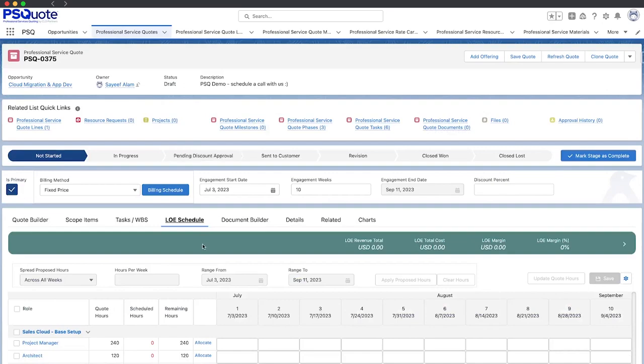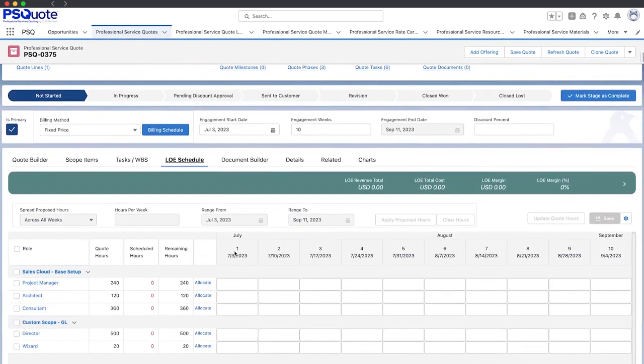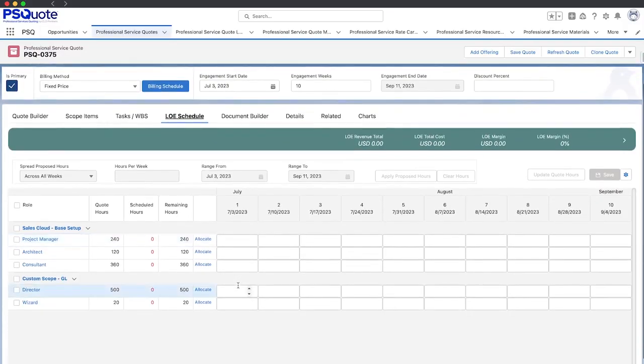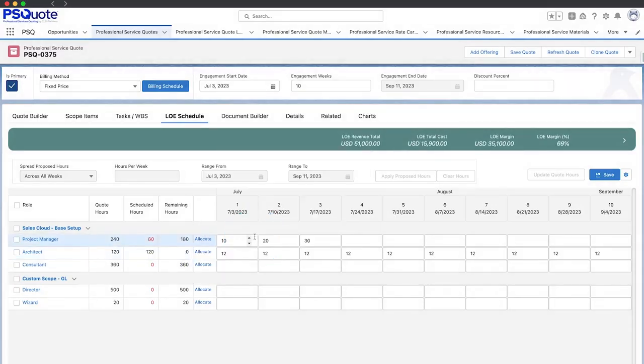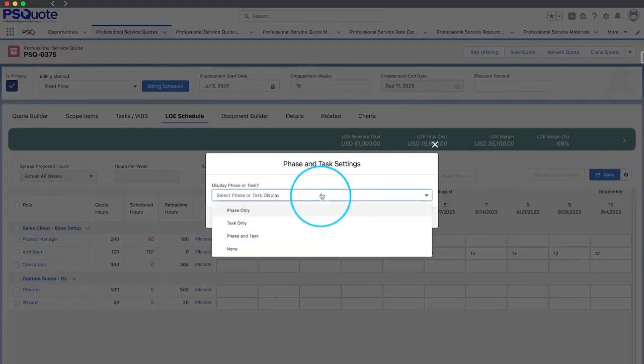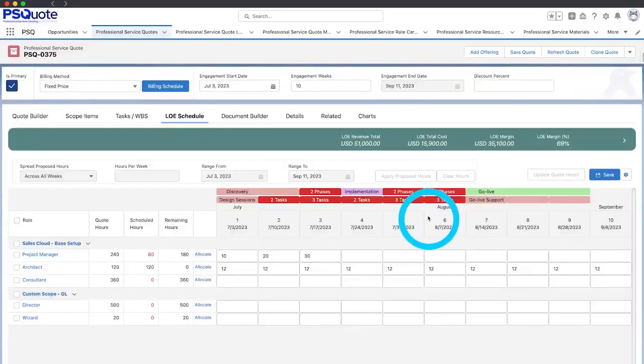And last but not least, the third way to build out a quote is based upon the hours per week scheduled across the various resources for the duration of the project. In PSQuote, we have the LOE schedule to accomplish this need. On the LOE schedule, we can either manually fill in hours, or we can allocate them using the Allocate Hours feature. Also note that we can visualize our phases and tasks on the LOE schedule. This makes it much easier to calculate hours and plan resource demand.